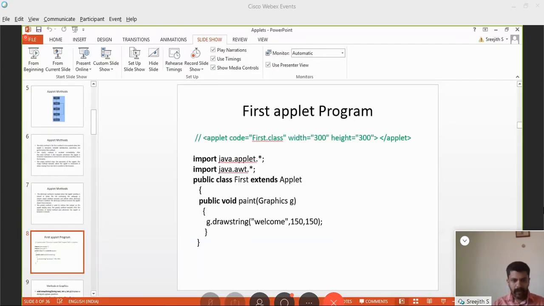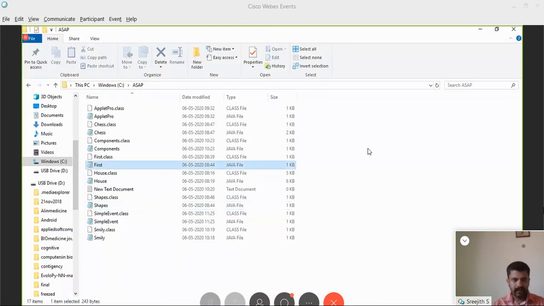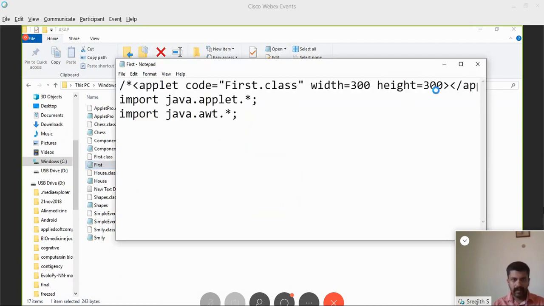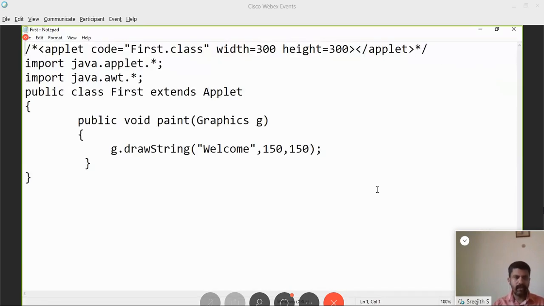I'll show you the program, first.java. See, the very same program that I have shown to you. This is a notepad, and I typed the same program in this window. Applet code is equal to first.class. Width is equal to 300. Height is equal to... Of course, you need to close a tag if it is open. See, this is how we close a tag. This is the rule in HTML. You have to close a tag.